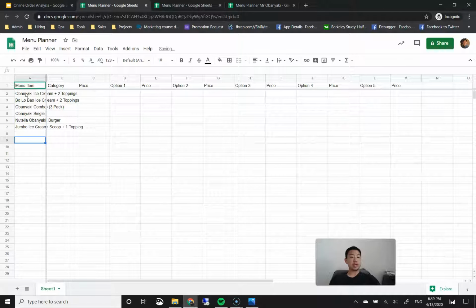Okay, and usually I like to separate my menu items or my menu categories by adding a blank row in between the categories. So I'm going to leave a blank row right here and then start on the drinks.